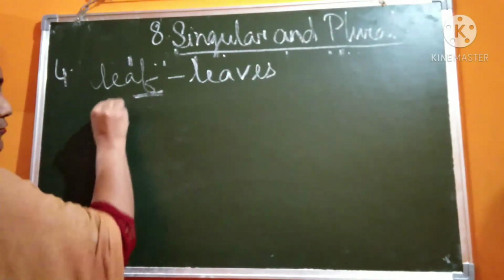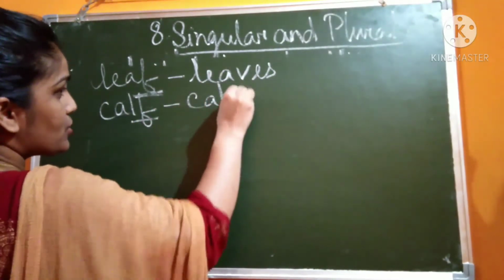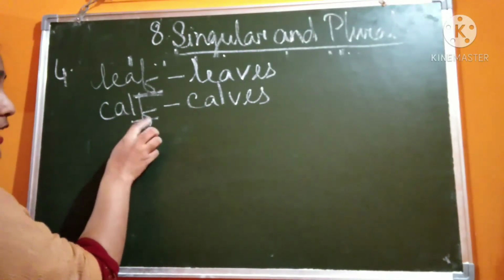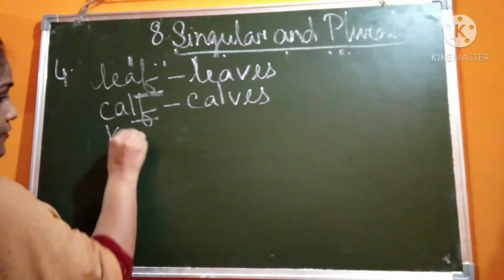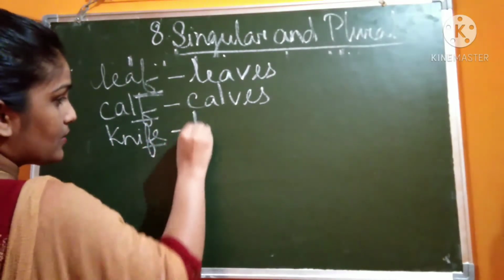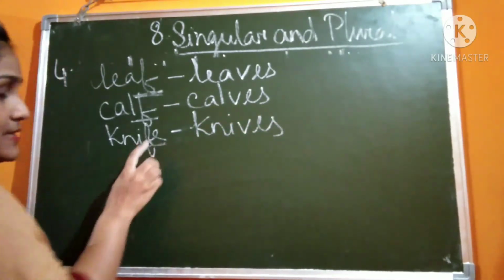Calf ends with F. So you will add VES in case of F. In case of FE also, like knife, you will put VES. You will remove this FE.